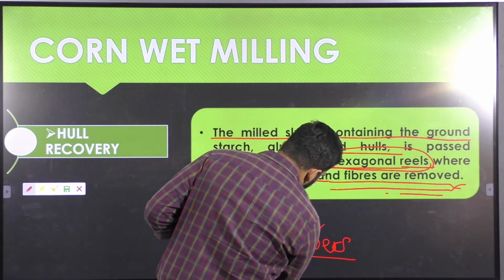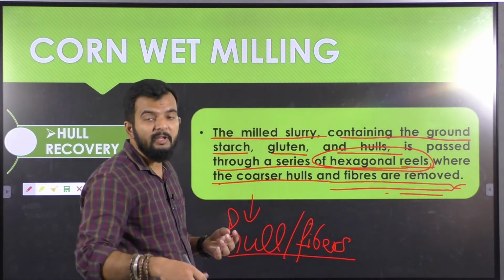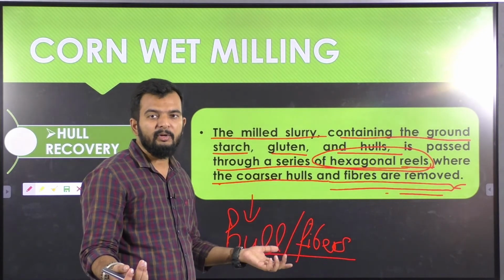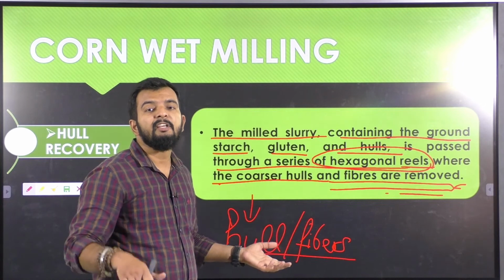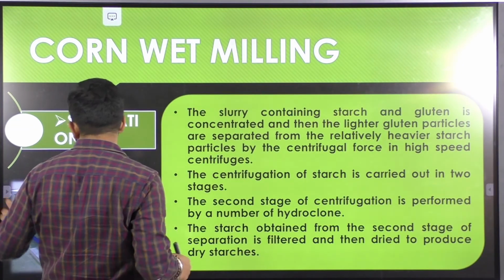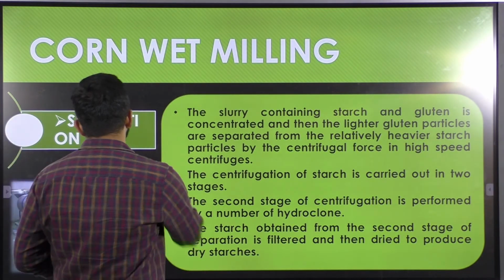Now this fiber or hull can be sent to be used as animal feed or for other products. Like, this can also be utilized in making paper or other such products. Now after hull recovery, the next step is separation.